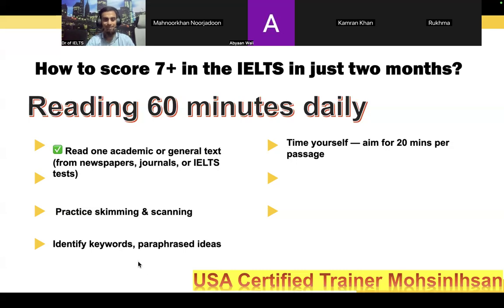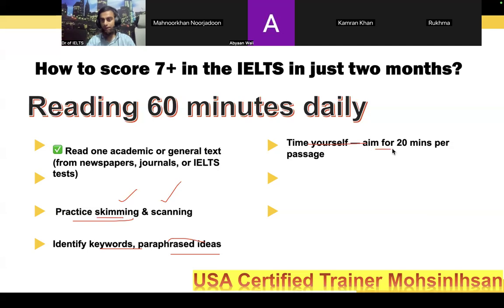Next, identify in the question section, within the passage, for true false, for fill in the blanks, and other kinds of questions, we go for skimming and scanning. We look for the exact information in the exact paragraph, and then we sort out the information within a short time. Next, keywords and paraphrased ideas. So there are different categories of points we can go for.